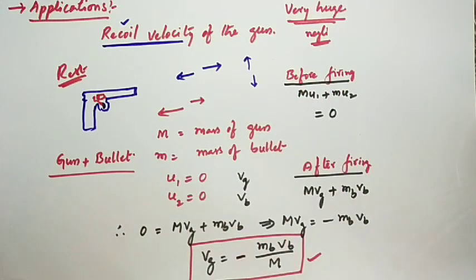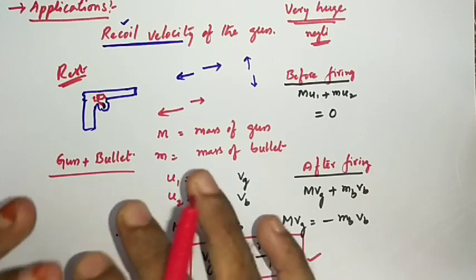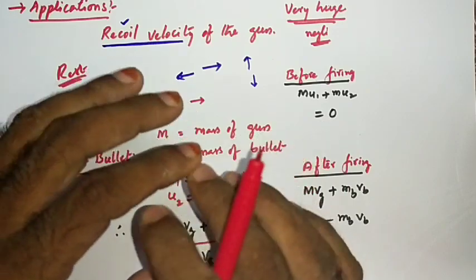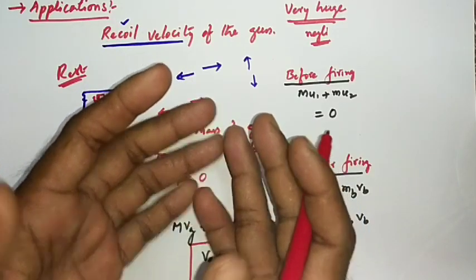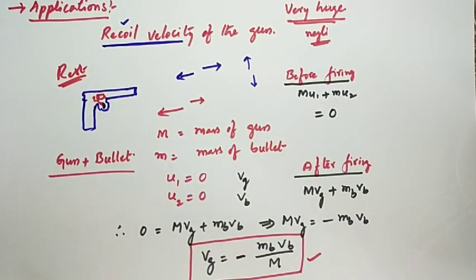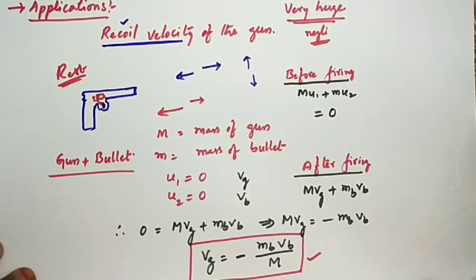Simply, you apply the law of conservation of momentum, as there is no external force. You must take care to observe whether there is any external force acting on the system or not. If not, then you can blindly apply the law of conservation of momentum, and you get whatever results you want. Clear, sir? So in this way we can calculate.